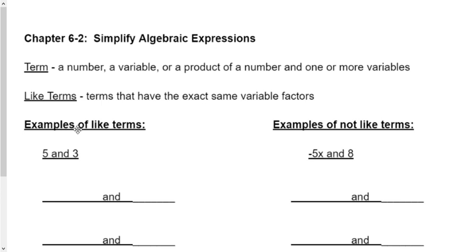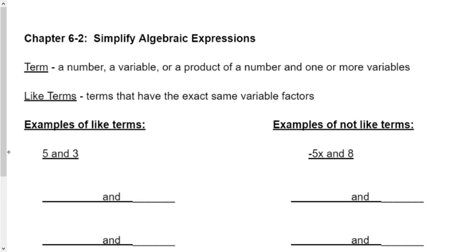So if you go to page 2 of your notes, go down just a little ways, you'll see the beginning of lesson 6-2, simplifying algebraic expressions. A term could be a number, a variable, we can call that a letter, right? Or we can put the number multiplying a letter. So that's what it means by a product of a number and one or more variables. And it looks just like this, negative 5x. This would be a term. It's a number multiplying a variable, right? But it could also just be a number, and it could also just be a letter sitting there all by itself.